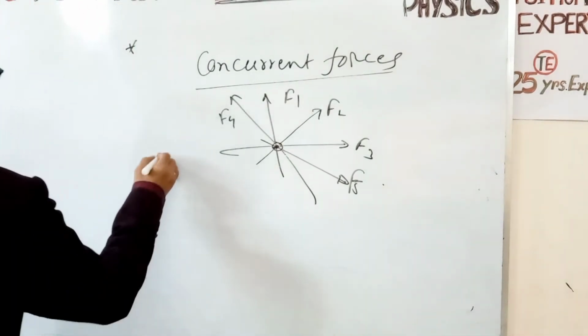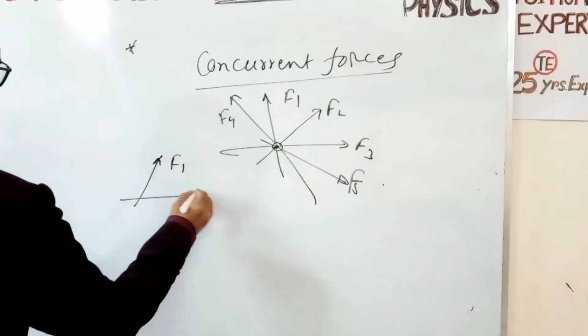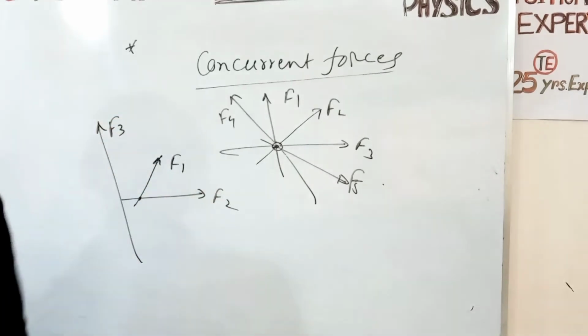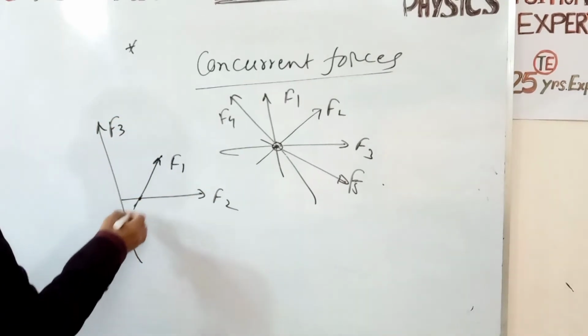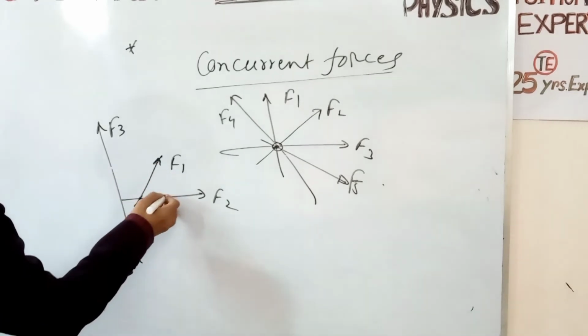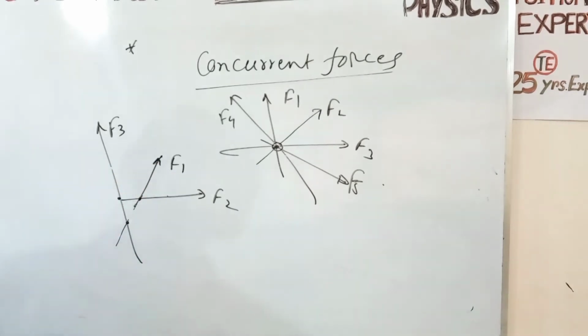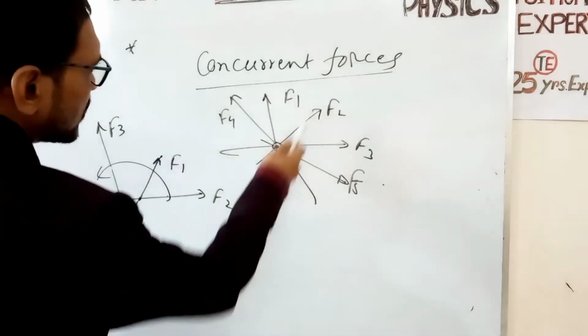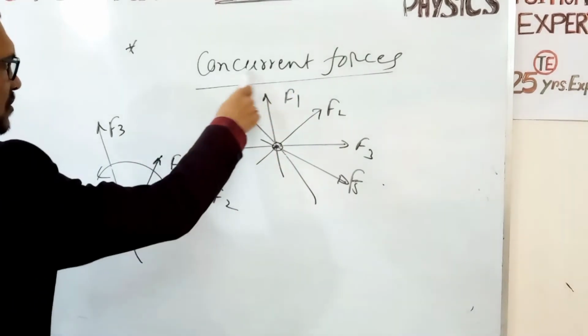But if F3 acts in this direction and the forces have no common point, then these three forces are not concurrent.